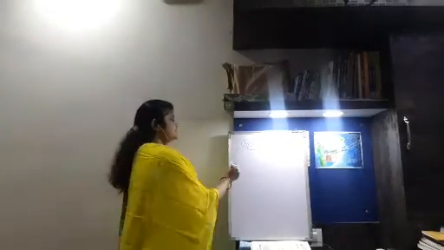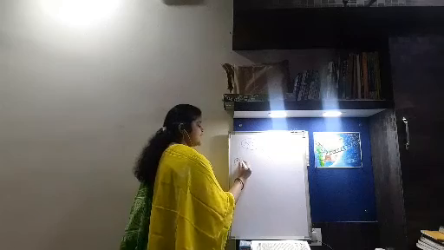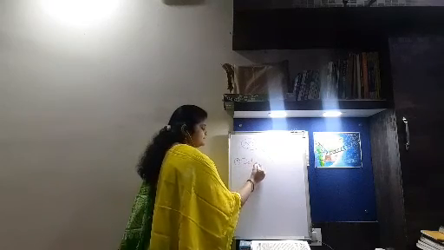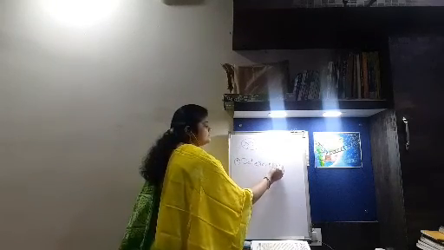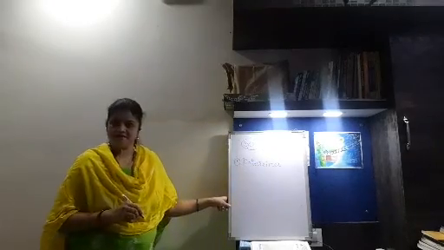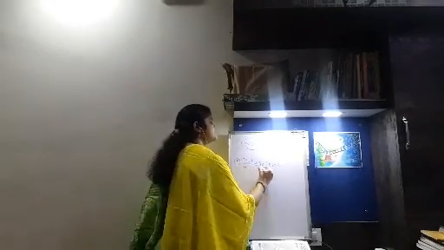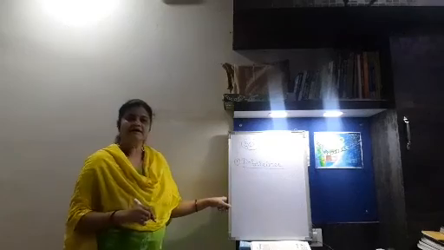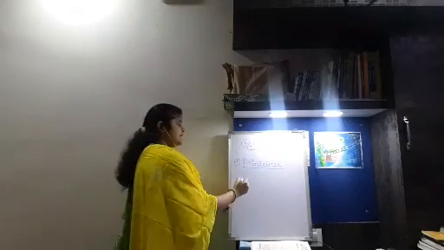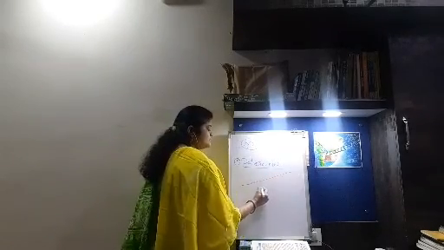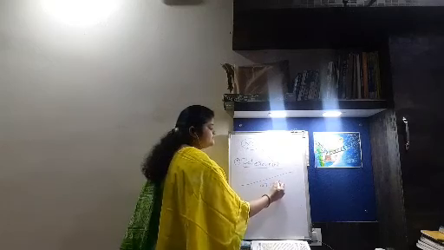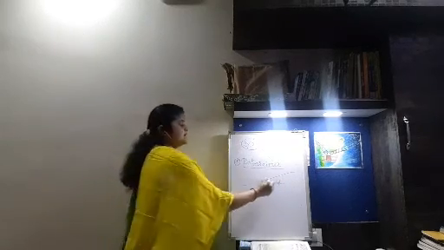And so, the first scientist, whose name was Dobereiner, was the first scientist who was successful in arranging the elements in the increasing order of their atomic weights, or say atomic mass.